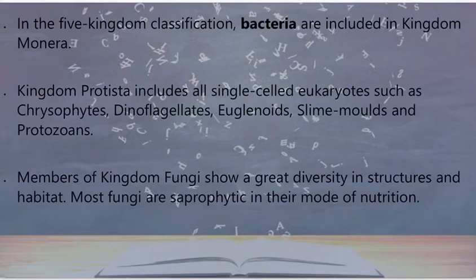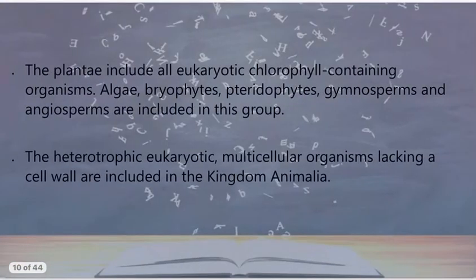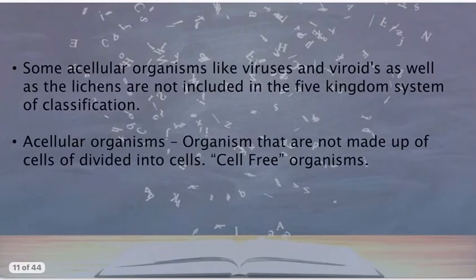Members of kingdom fungi show great diversity in structures and habitat. Most fungi are saprophytic in their mode of nutrition. The Plantae include all eukaryotic chlorophyll-containing organisms: algae, bryophytes, pteridophytes, gymnosperms, and angiosperms are included in this group. And finally, the heterotrophic eukaryotic multicellular organisms lacking a cell wall. This is important. Look at that. We don't have a cell wall. We have a cell membrane. Those lacking a cell wall are included in the kingdom Animalia. So this is how we classified.